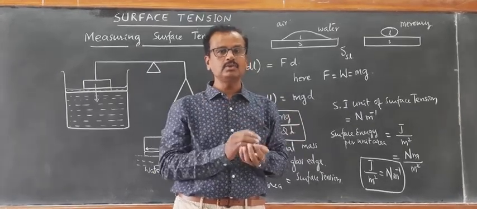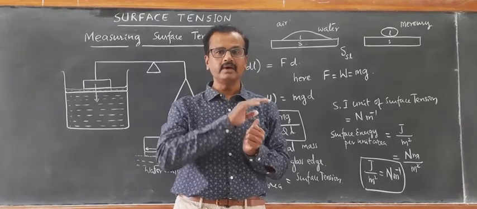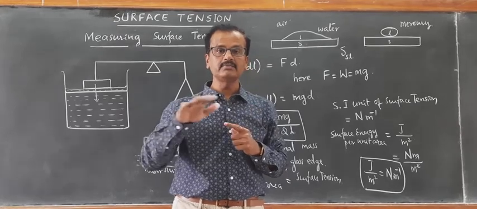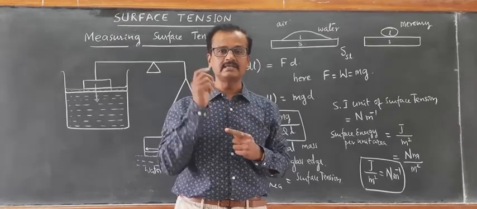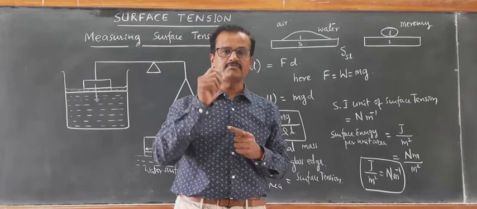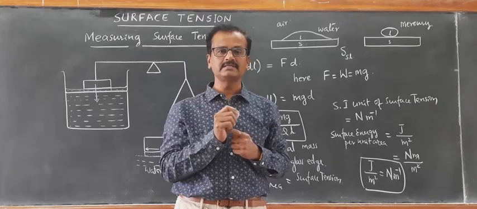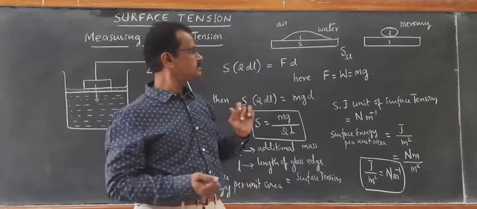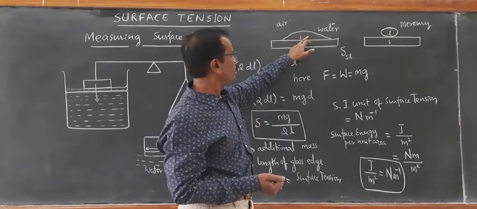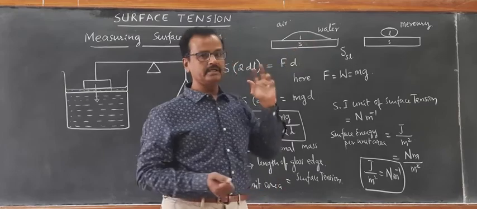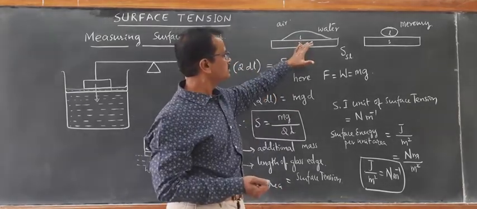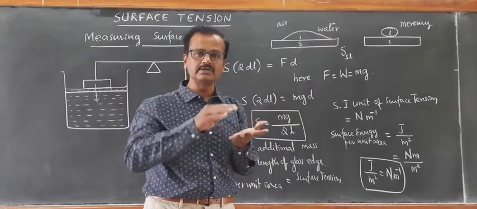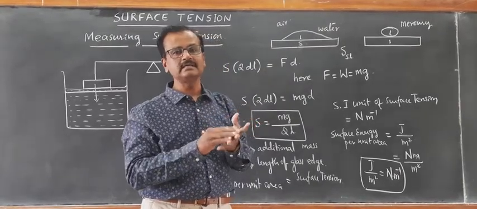If that is so, then it will not be able to wet the surface. This is the reason why mercury doesn't wet the glass surface. The reason is the surface tension of mercury with respect to glass interface is very high, whereas water wets the surface because the surface energy of water with respect to solid glass is less. Therefore, it spreads. When the surface tension is reduced, it spreads. As a result, it wets.